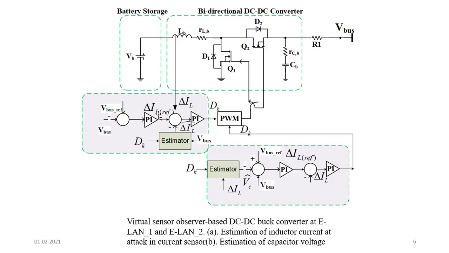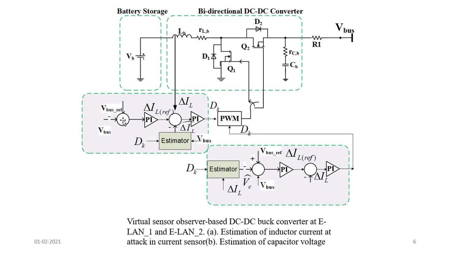Here we are using a DC bus, or I can say this battery storage. This is connected to a bidirectional converter, which has a switch Q1 and a switch Q2, and it is connected to the DC bus. So from here, we have two estimators. This is the most important.